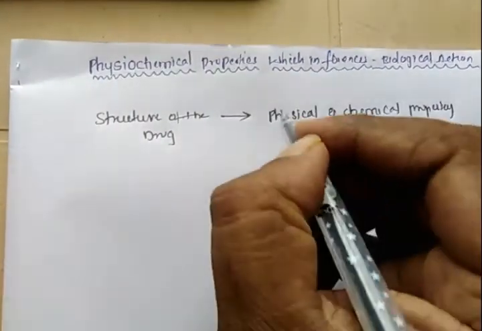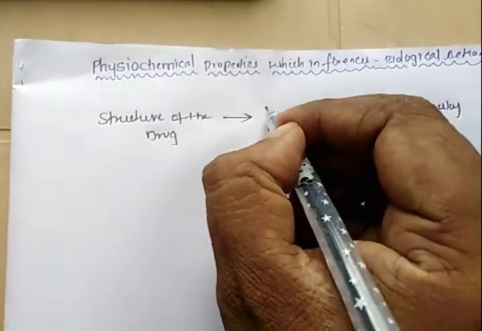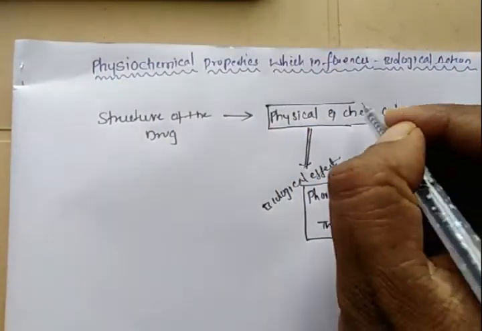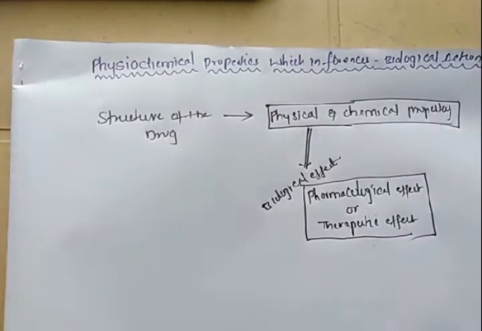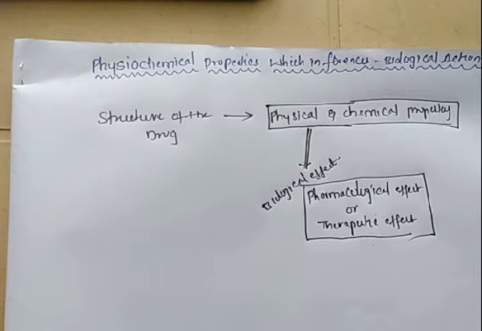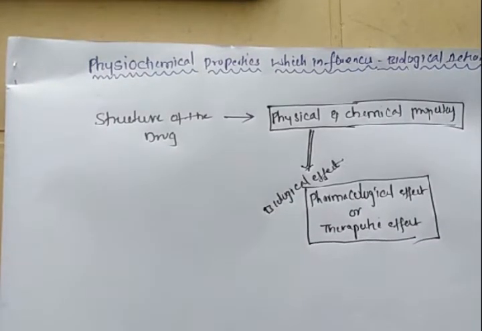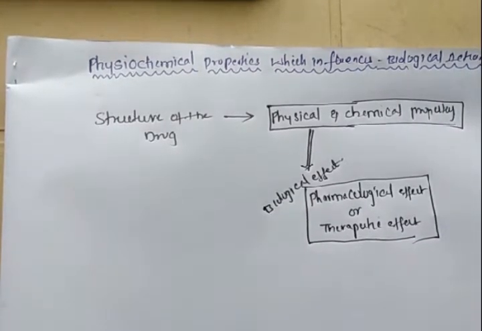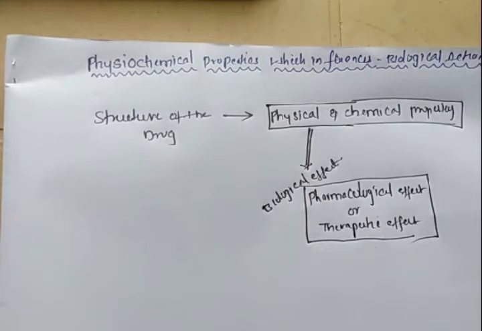The entire biological action of the drug molecule depends upon its physical and chemical properties. For a drug to elicit its pharmacological therapeutic effect, it majorly depends upon its physical and chemical properties.